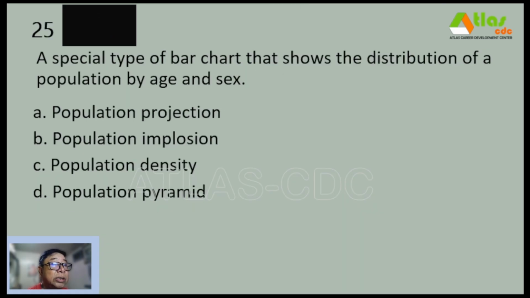Number 25. A special type of bar chart that shows the distribution of a population by age and sex. A. Population projection. B. Population implosion. C. Population density. And D. Population pyramid.